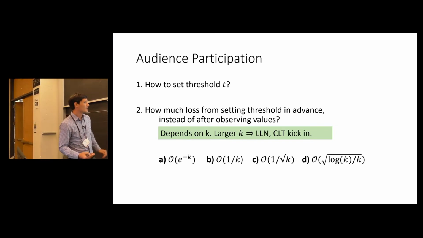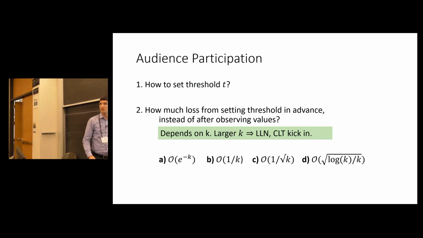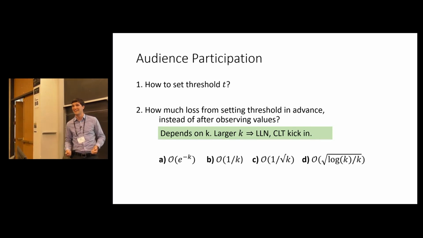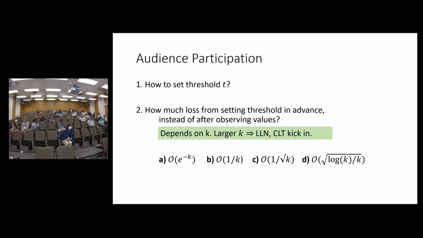Right? And so I wanted to just take a quick by hand poll. If you had to guess, it turns out that we're going to be able to get asymptotically close to 1 as k grows. The question is what is our loss going to be? So it's going to be 1 minus something that depends on k. Do you think it's going to be exponentially decaying in k? So anyone who thinks loss is exponentially decaying in k, boldly raise your hand.